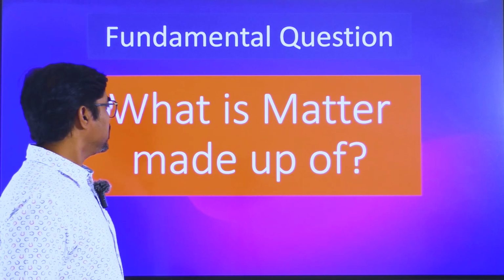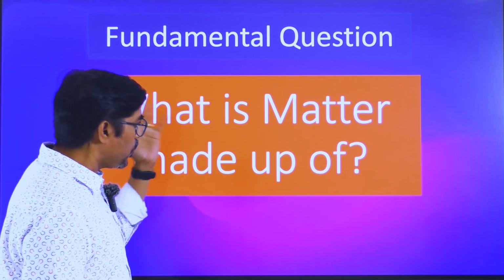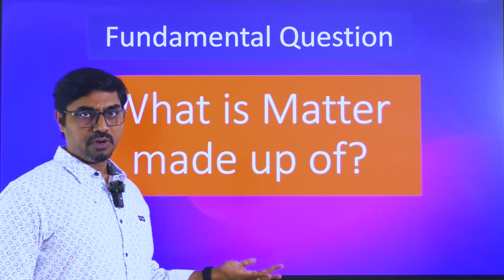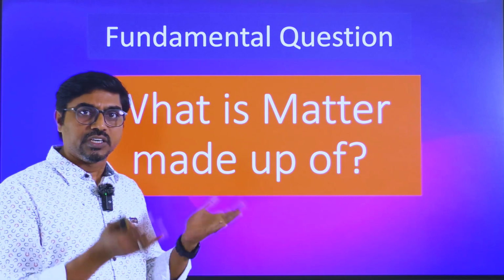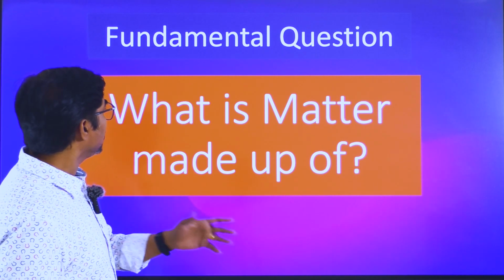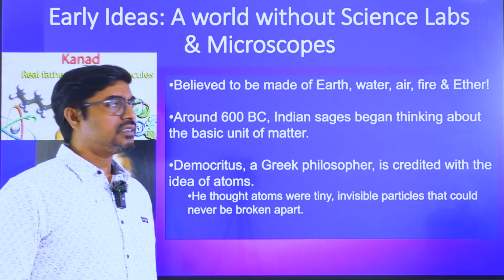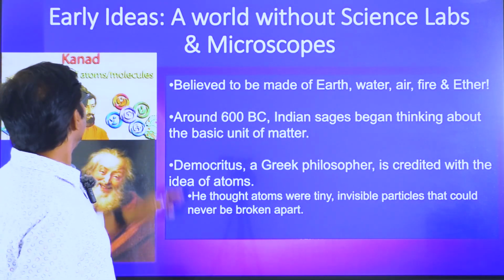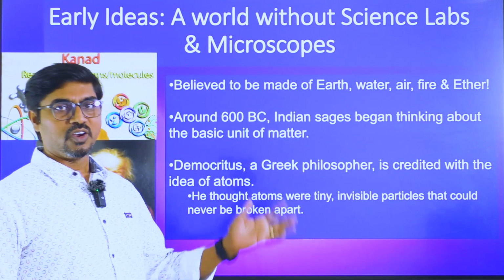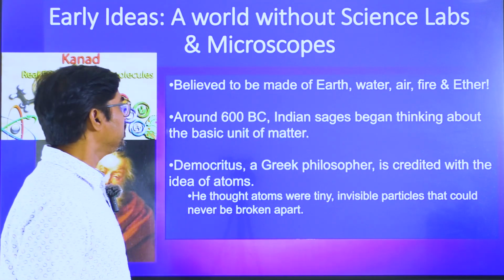Then the next thing, the most important philosophical question, the most intriguing question over the centuries, is what is matter made up of? When you cut it, what is there inside? So we want to understand it. That's where we have the historical perspective. Over the years, there have been so many ways of defining what matter is made up of. In early days, when you didn't have any labs, experimentation or microscopes, you had to use your mind to visualize what matter is.